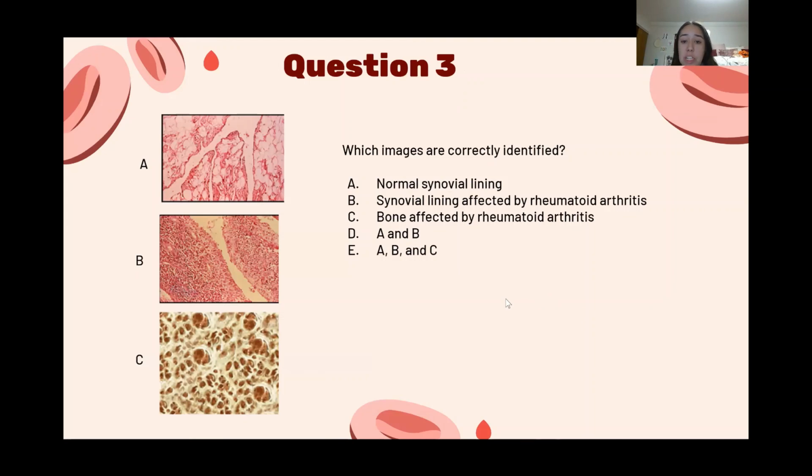For question 3, which images are correctly identified? A, normal synovial lining. B, synovial lining affected by rheumatoid arthritis. C, bone affected by rheumatoid arthritis, or A and B, or A, B, and C. The answer is A and B, as we showed earlier, this is the synovial lining that's only a few cells thick, and that's the healthy kind, and then this is the thicker kind that is affected by rheumatoid arthritis. And then this is just bone, and rheumatoid arthritis doesn't affect the bone, so that's why that one's wrong.